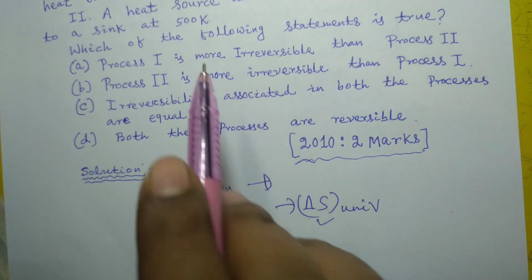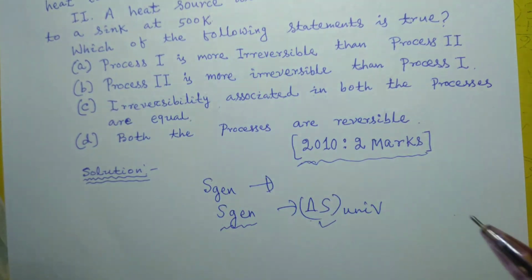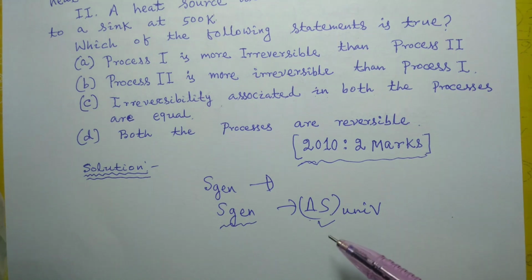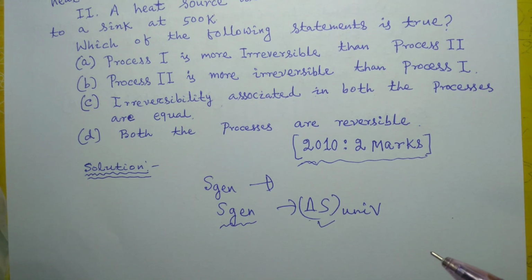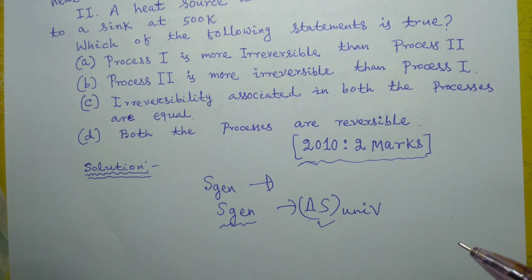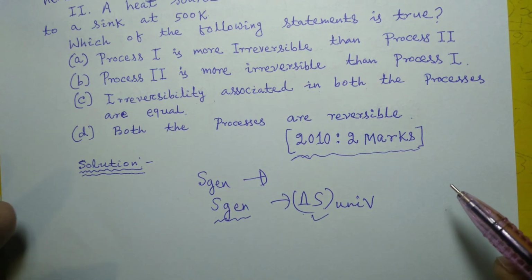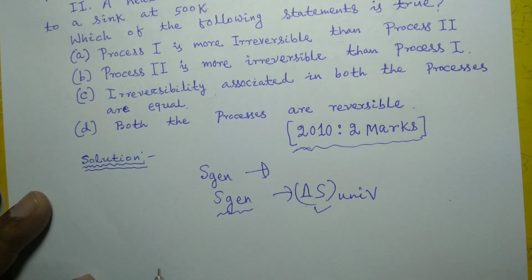If you see, there is a heat transfer due to finite temperature difference in both the cases, process 1 and process 2. Whenever heat transfer takes place through finite temperature difference, that is an irreversible process. So we have to determine the extent of irreversibility of both the processes. The more the entropy generation value or delta S of universe value, the more irreversible the process is.